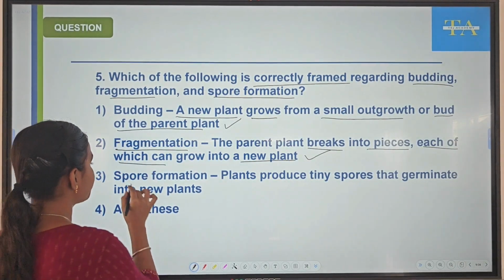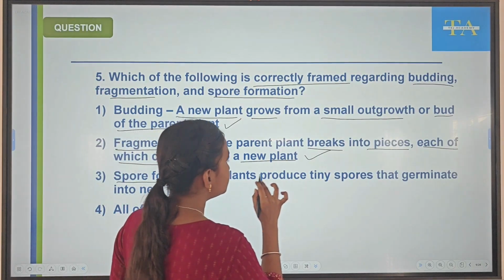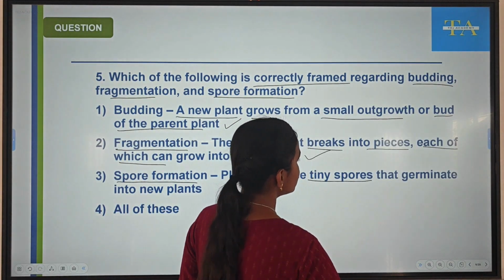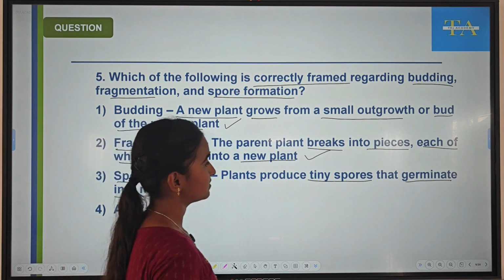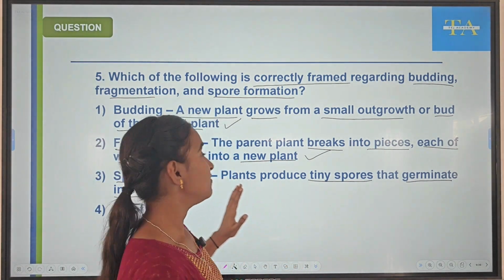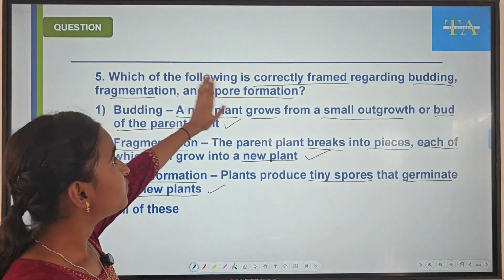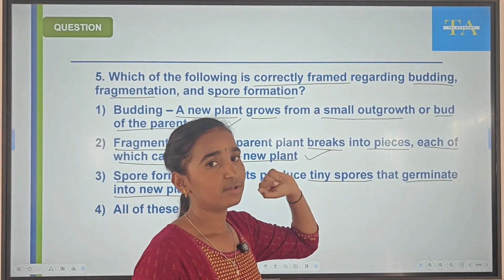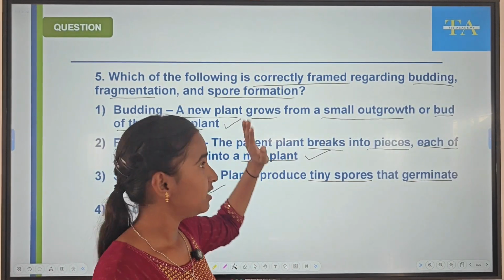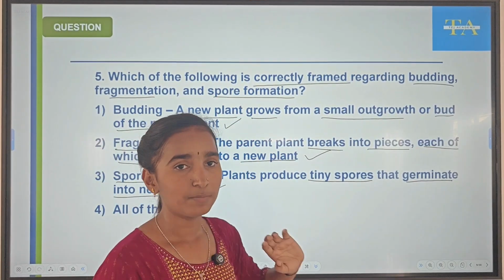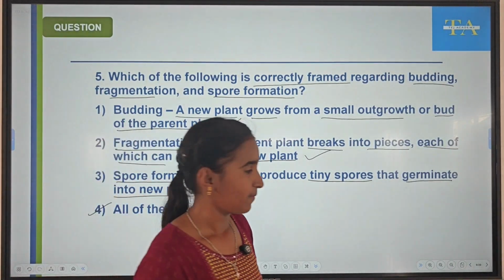Spore formation. In fungi, spore formation takes place. Plants produce tiny spores that germinate into new plants. This is also right with respect to spore formation. What is our question? Which of the following is correctly framed regarding budding, fragmentation and spore formation? Here we can see all the three options are correct. So our right option is all of these.